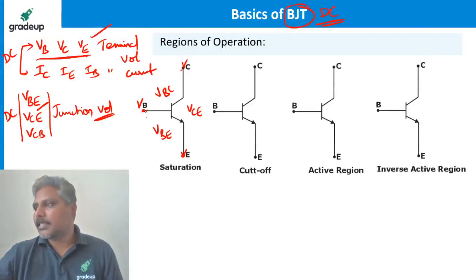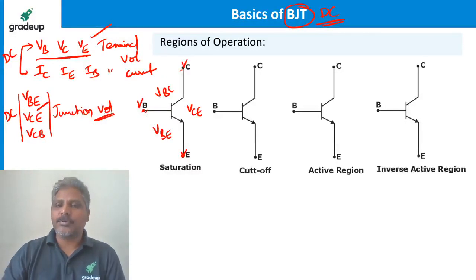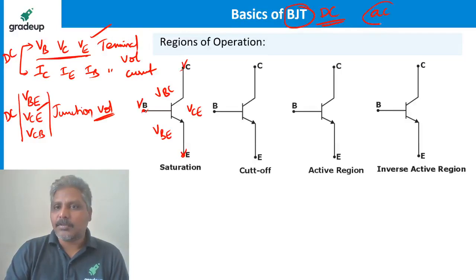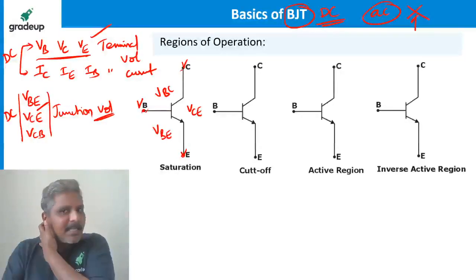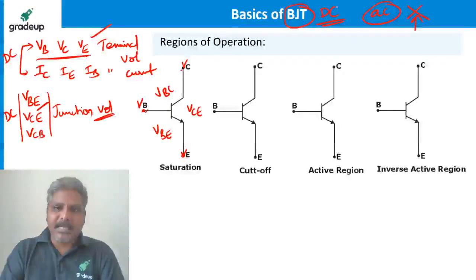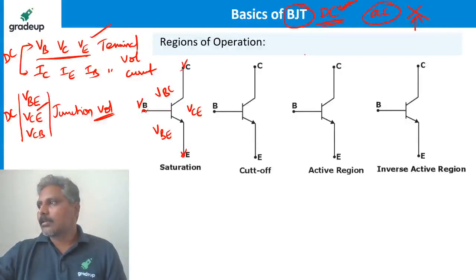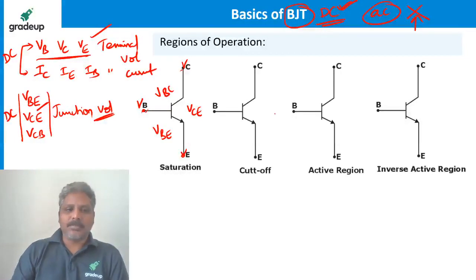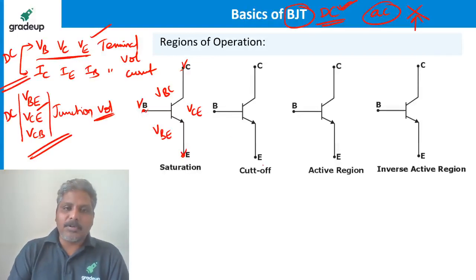Sir, by biasing, output greater than input, no? There is no input and output here. So these are terminal voltages only. AC can also be applied to the BJT, but right now I am not applying. Whenever I apply AC, I will tell you. Till that time, please stick to only DC voltages and currents I am talking about. This notation is very important, guys. All of you please follow. I am going to use that.